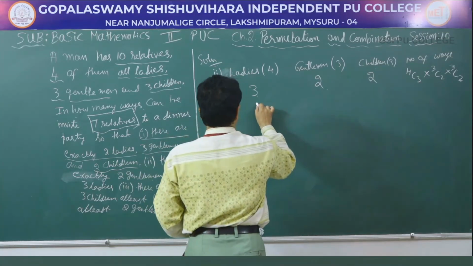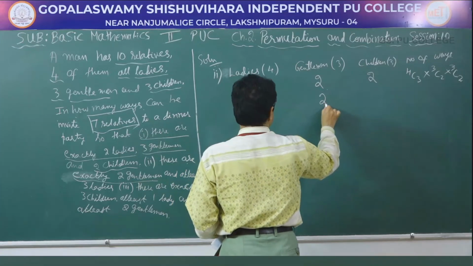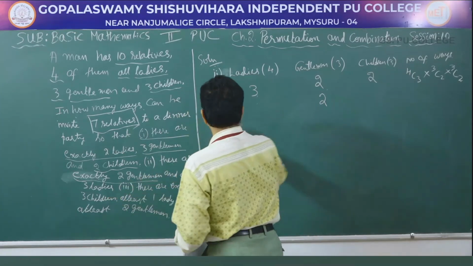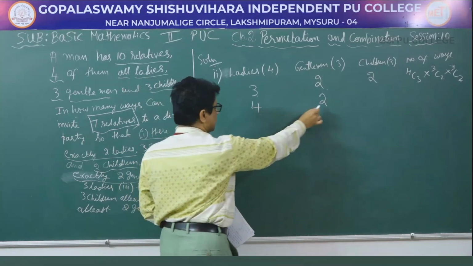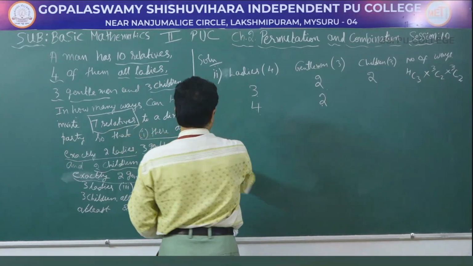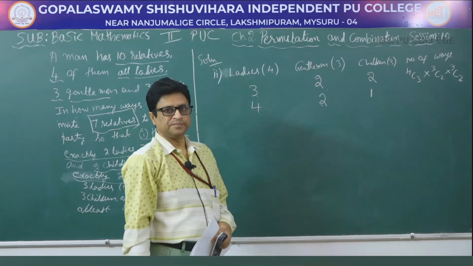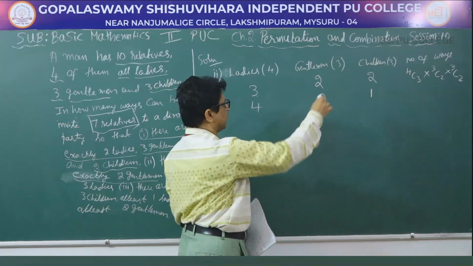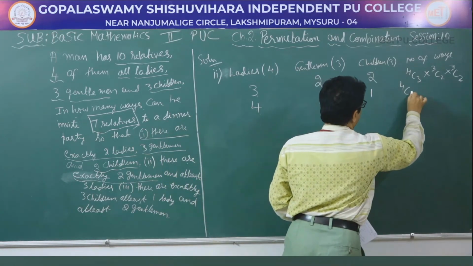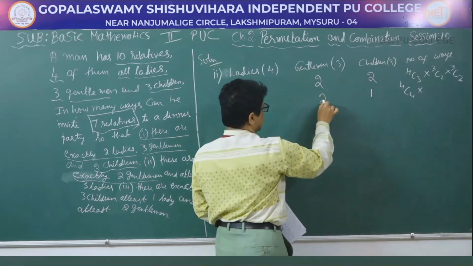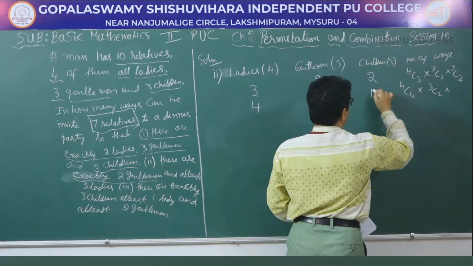Next case, here we have to select exactly 2 gentlemen and at least 3 ladies. So we can select 4 ladies also. So 4 plus 2, 6, but we have to select 7 relatives. So therefore we have to select 1 child. So now number of ways we get is 4C4 into 3C2 into 3C1.